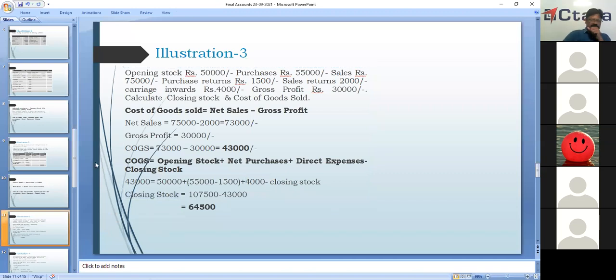Okay, the total of this 50,000 and all this is 1,07,500. When you take this 43,000 to the other side, it becomes minus. So 1,07,500 minus 43,000, you get 64,500, which is nothing but closing stock. Okay, closing stock. So we have derived it.